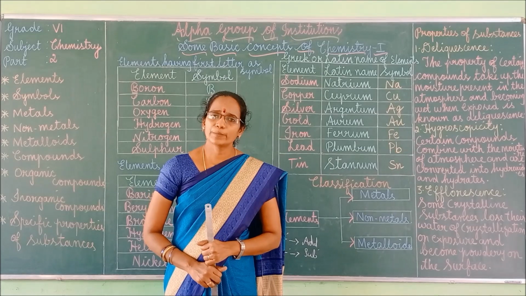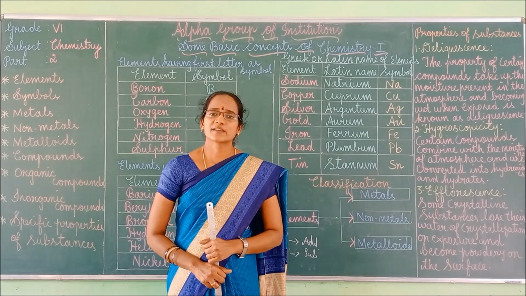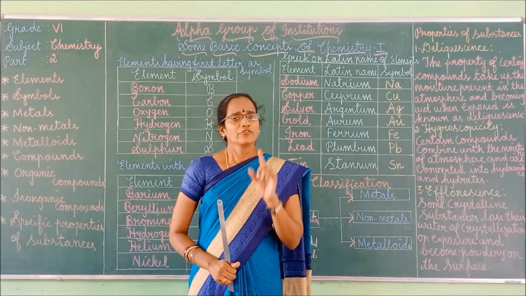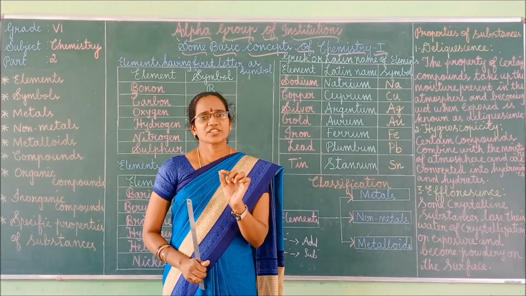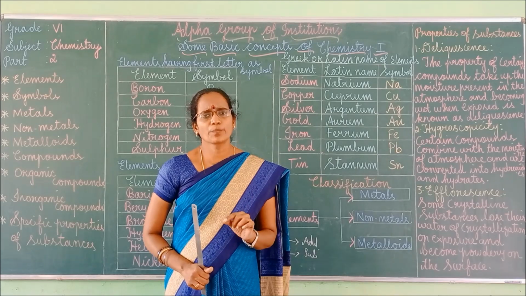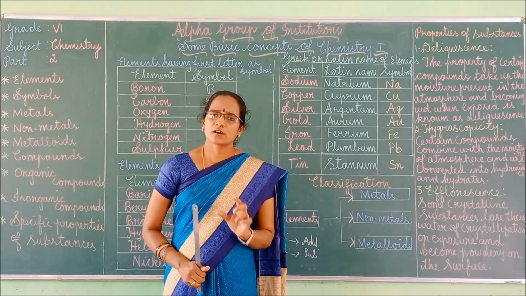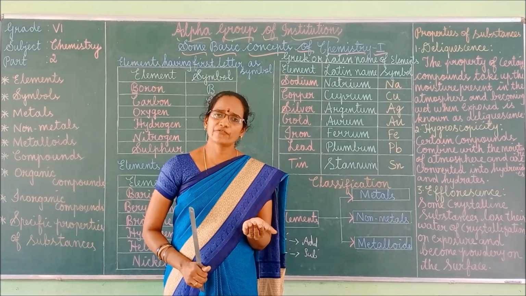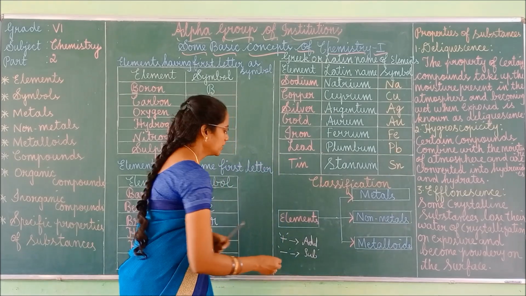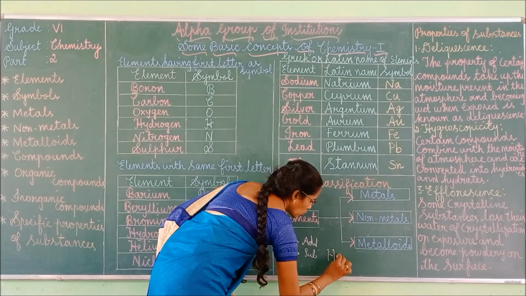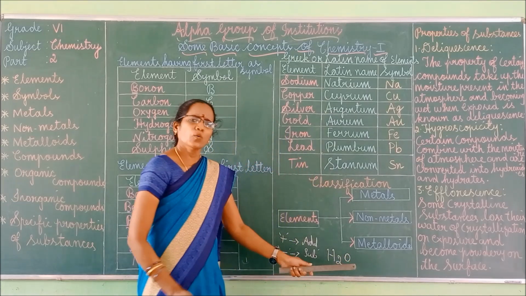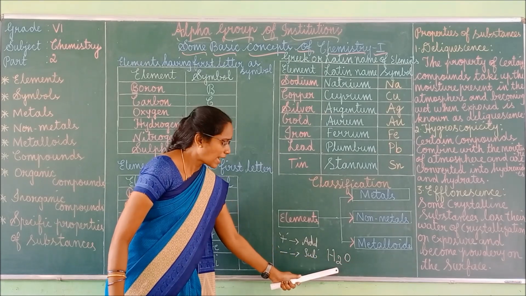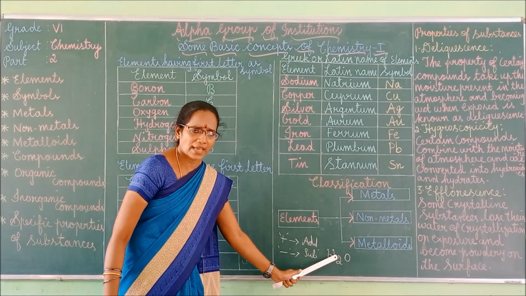So what do you mean by compound? A compound is composed of two or more separate elements. Take water. Why are we saying water is a compound? Because water is composed of hydrogen as well as oxygen. What's the formula of water? H2O, isn't it? A water molecule consists of one oxygen atom as well as two hydrogen atoms.